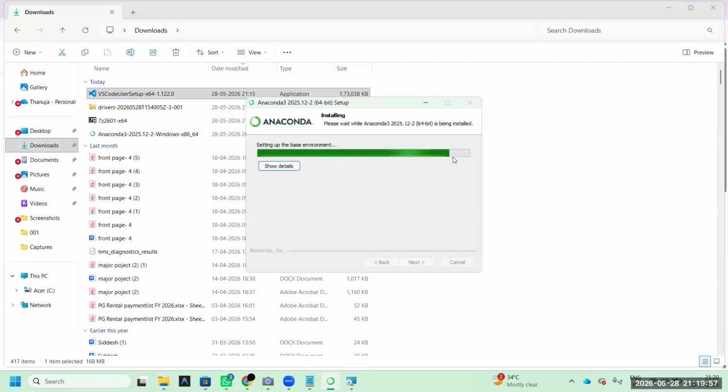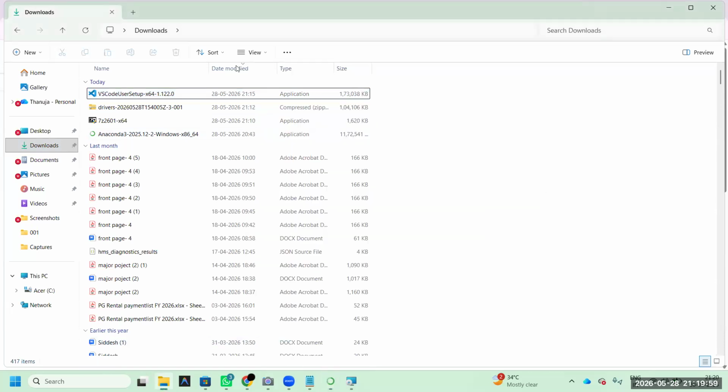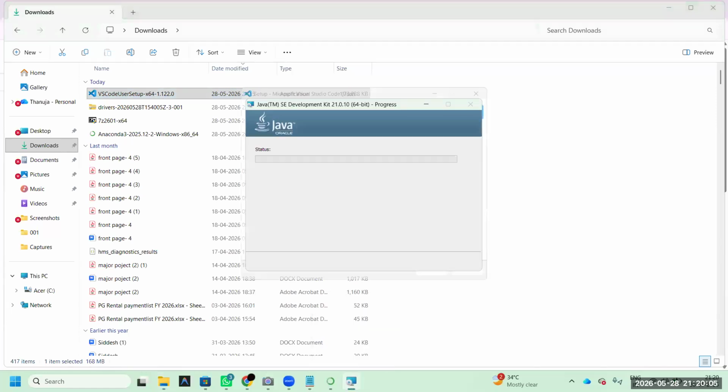It will take more than 10 minutes, as I said, right? Please wait. Within this time, just double click VS Code and try to install that. And I think Java, you will get a small pop-up notification. If you get anything, just click yes, approve.